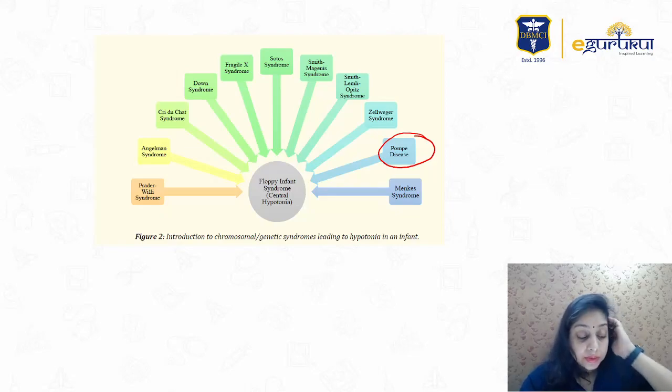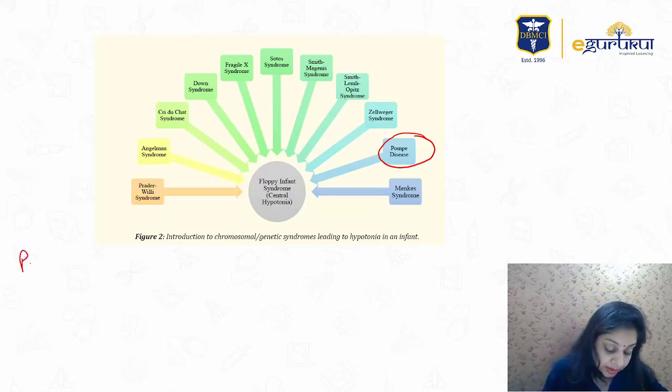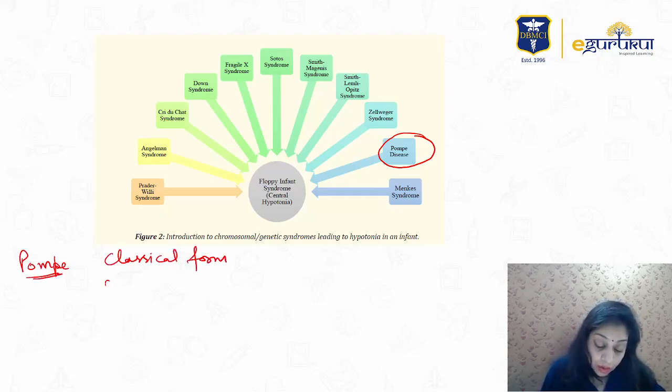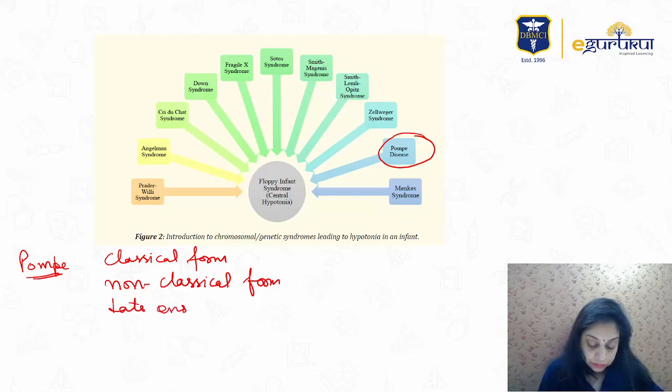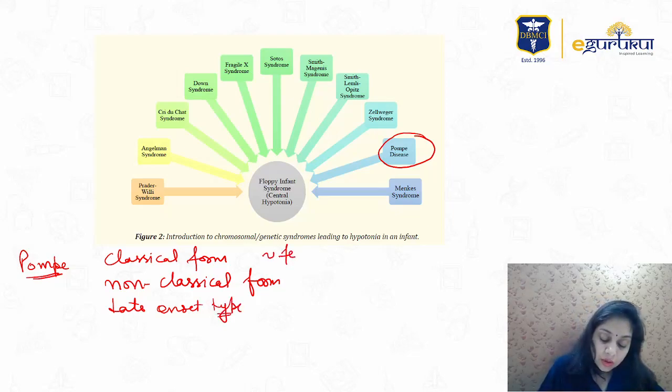And there are three kinds of Pompe's disease: the classical form, the non-classical form, and then the late onset type. The classical form begins within a few months of birth.